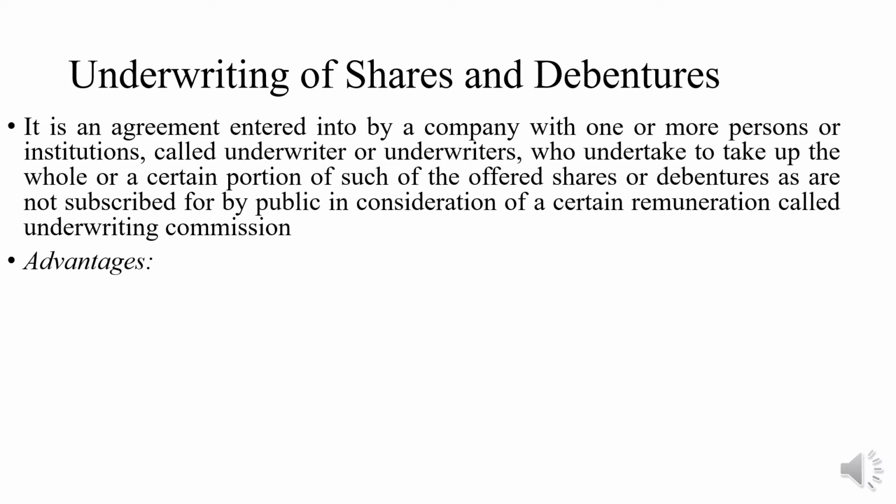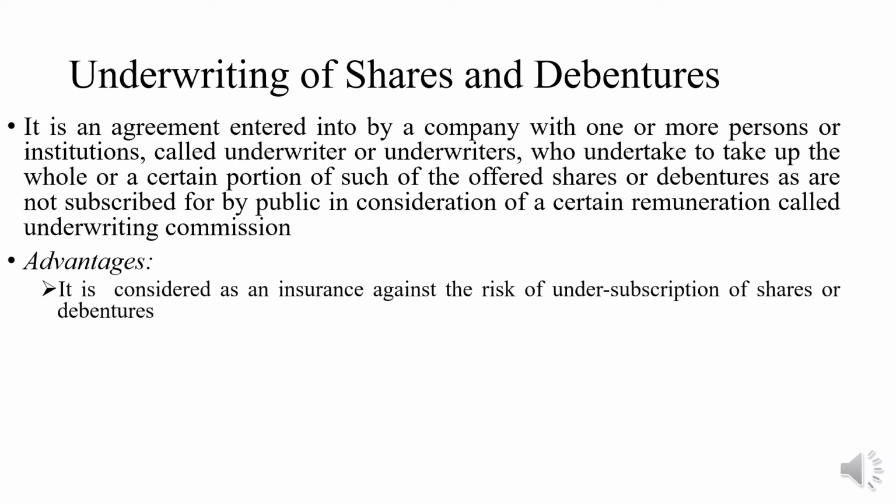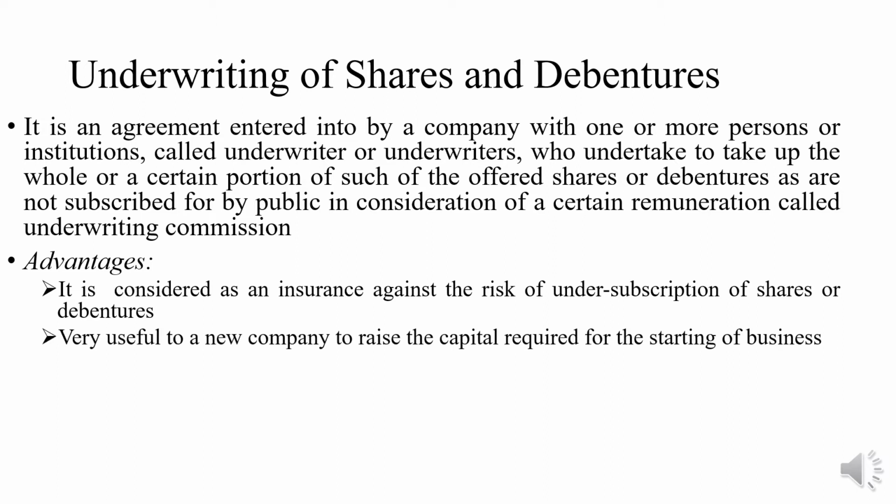What are the advantages of this underwriting of shares and debentures? The first one, it is considered as an insurance against the risk of undersubscription of shares or debentures. See, there is a guarantee that all the shares which are issued by the company are going to be subscribed. If not by the public, it would be by the underwriters. So that guarantee is there. There is insurance against that risk of undersubscription. Then, it is very useful to a new company to raise the capital required for starting up a business.